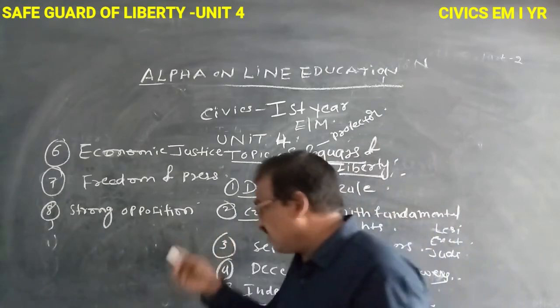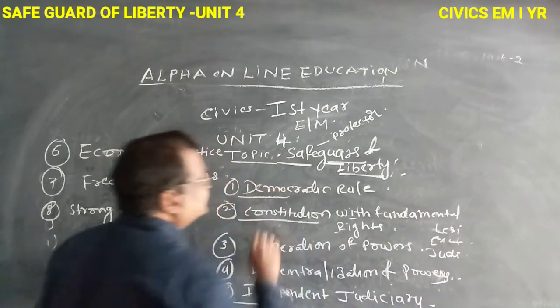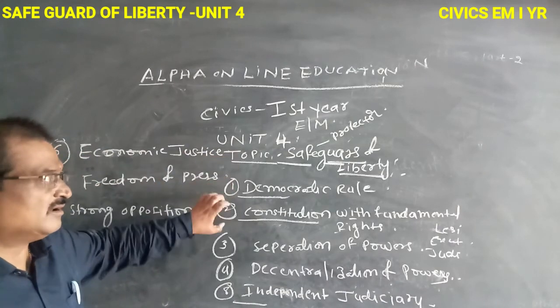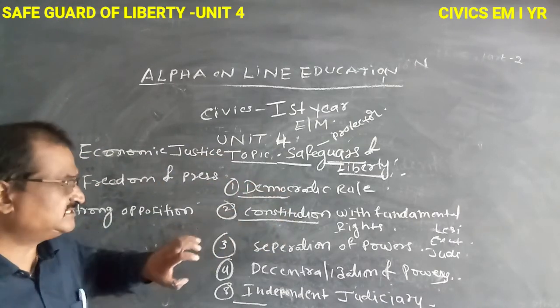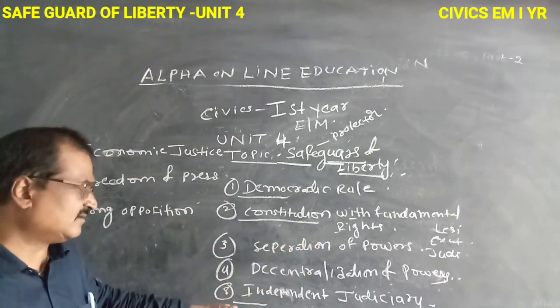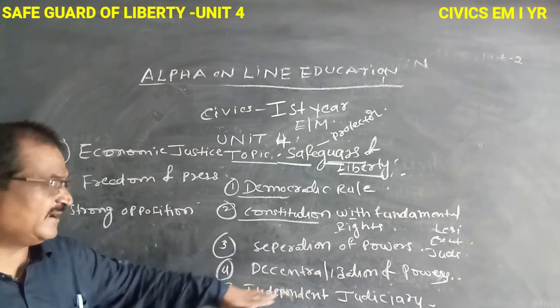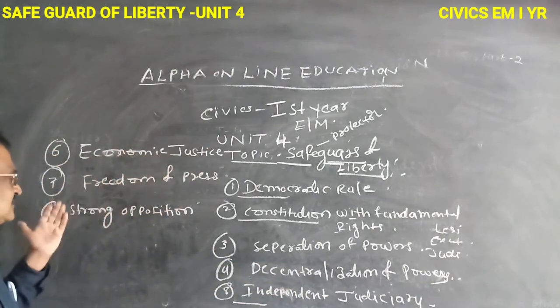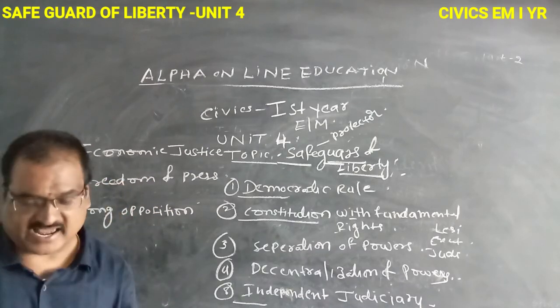So these are all the safeguards of liberty. One is democratic rule, constitution with fundamental rights, separation of power, decentralization of power, independent judiciary, economic justice, freedom of press, strong opposition. Okay, right.